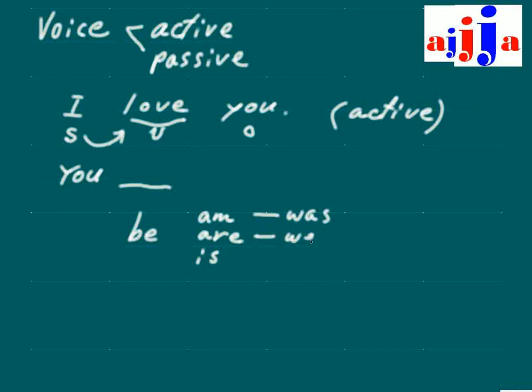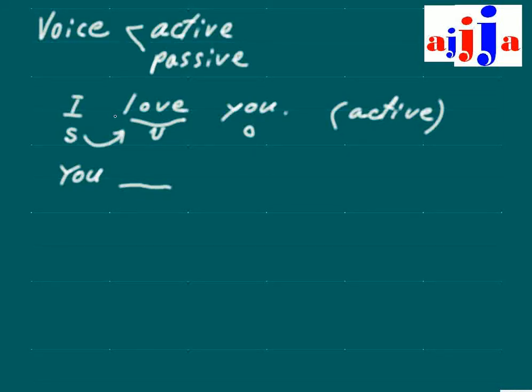That's were, right? What about is? Also was. Now, what about the past participle? Been. What is the present participle? Being. Fantastic.